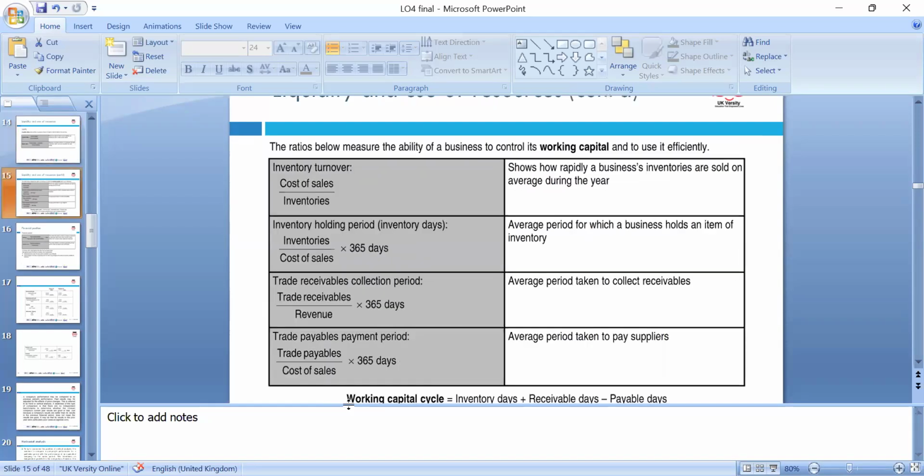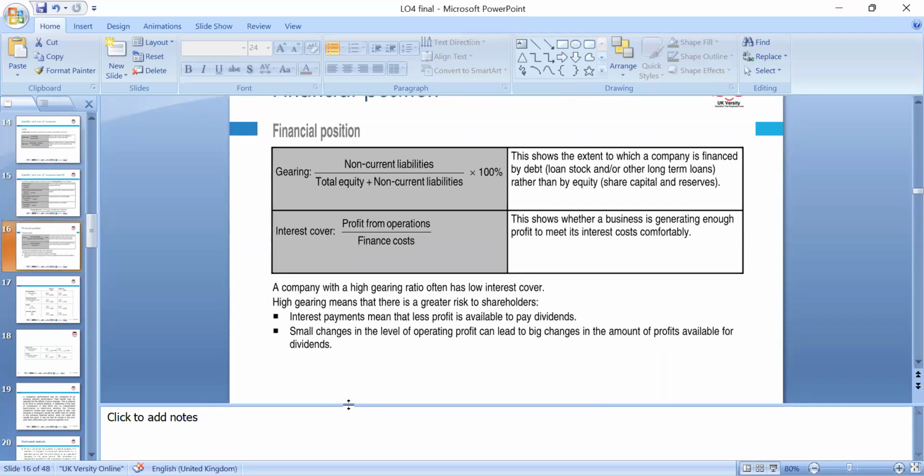Then inventory holding period, inventory versus cost of sales, trade receivable collection period, and payable. So these are the ratios, and for financial position, the gearing ratio, which we mentioned, and interest cover ratios.